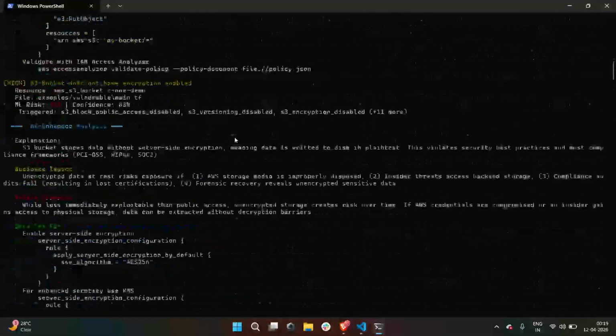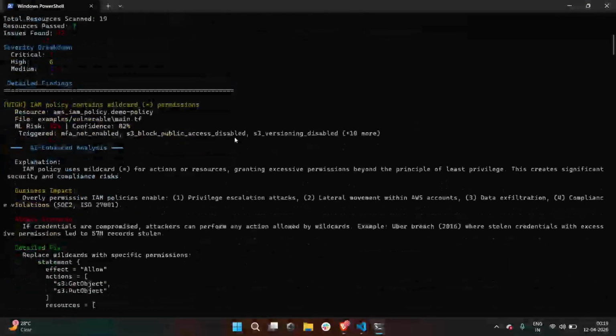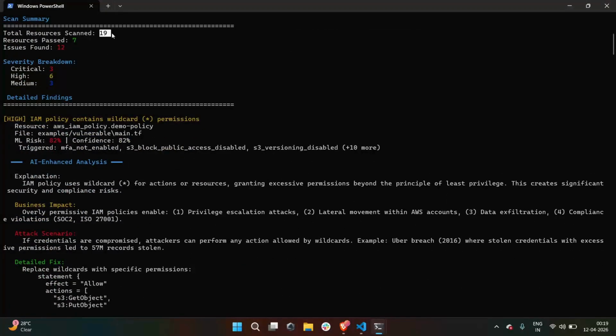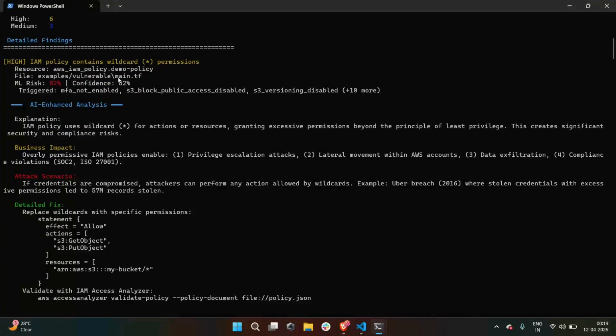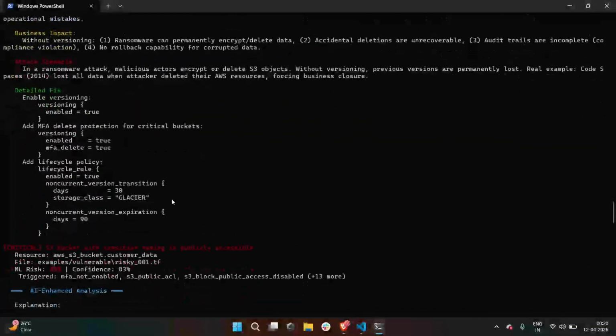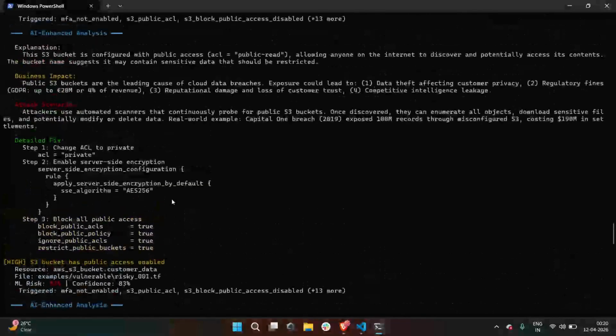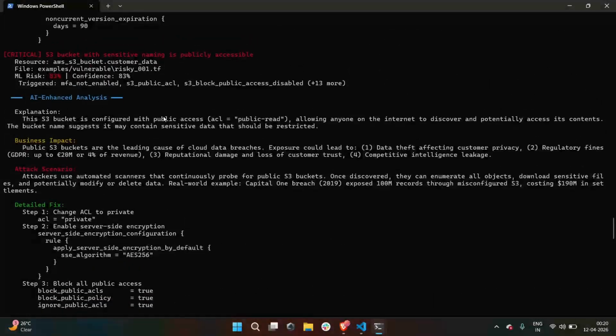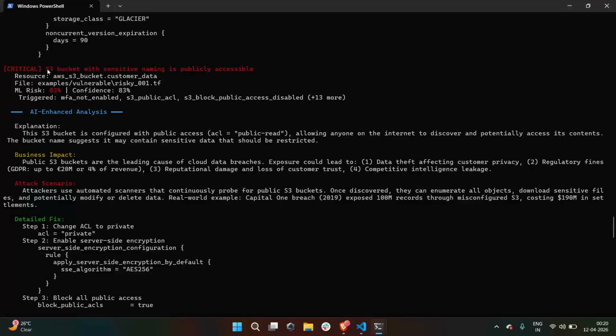Let me show you the result. Total resources scanned was 19, showing 43 findings, and the issues are 12 across critical, high, and medium, with detailed findings. The exact misconfiguration from the Capital One breach was a misconfigured S3 bucket. This is the exact resource, named customer data, with an ML risk score of about 83%, critical.